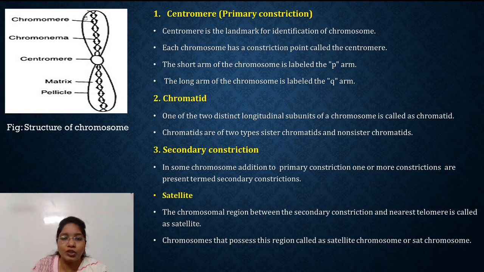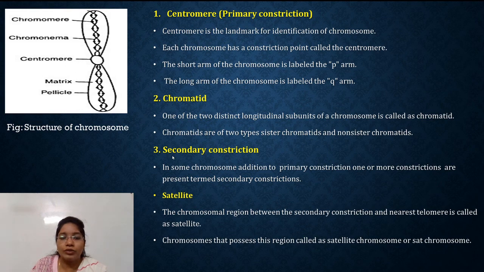One of the two longitudinal subunits of a chromosome is called a chromatid, and chromatids are of two types. First is the sister chromatids and second is the non-sister chromatids. As I have discussed, the two chromatids of a single chromosome are called sister chromatids.